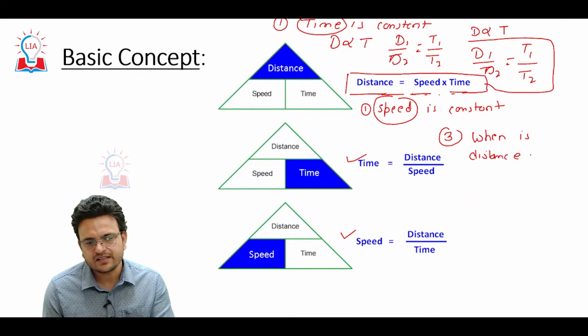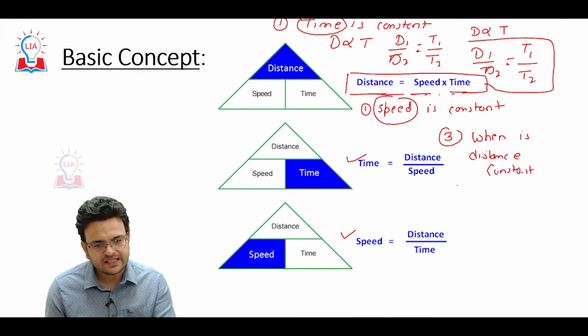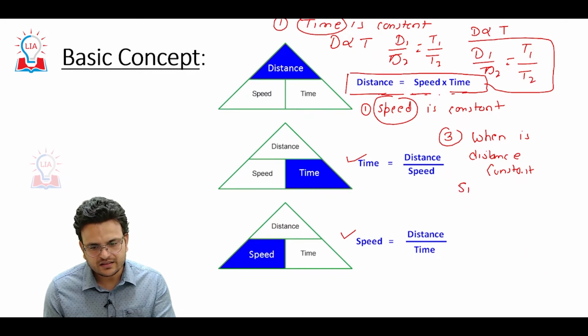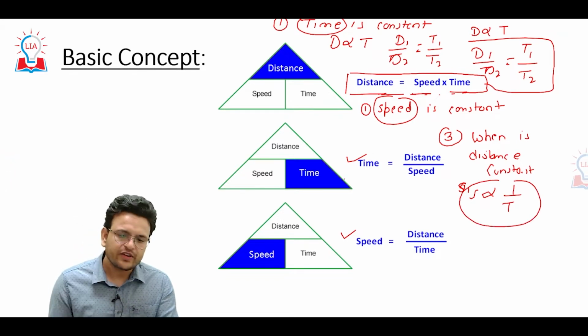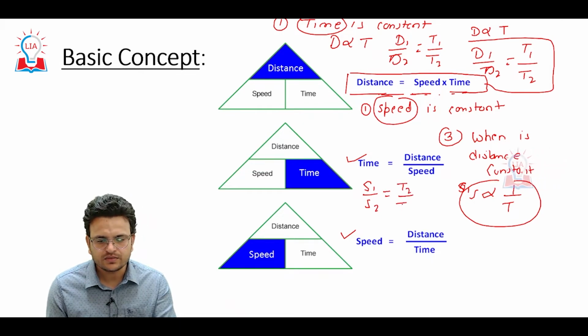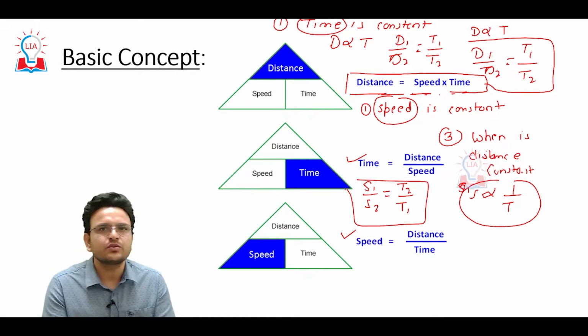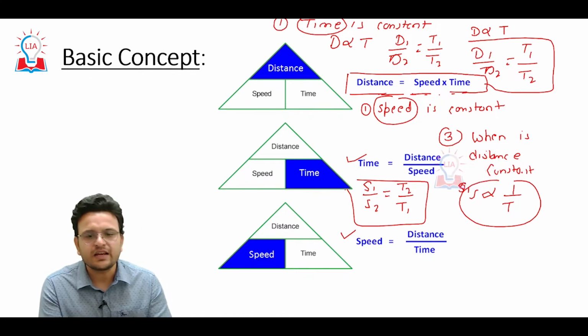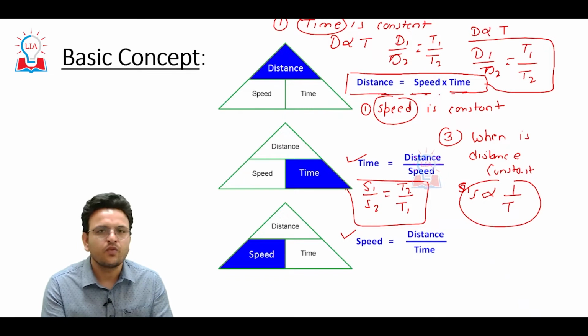When distance is constant, speed is inversely proportional to time, or we can write s1 upon s2 equal to t2 upon t1. Whenever speed is going to increase, automatically time will start to decrease. For example, the distance between Bangalore and Mysore is 200 kilometers.